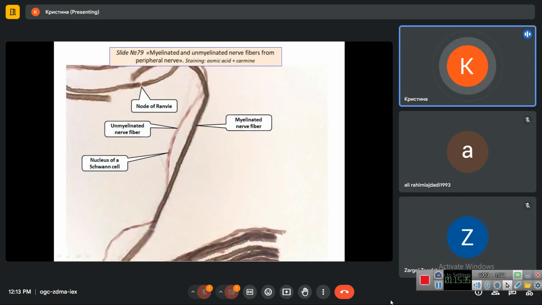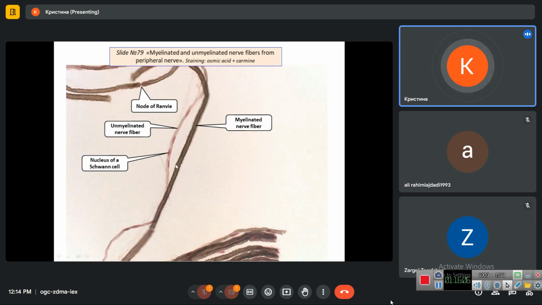This is the preparation of the peripheral nerve with myelinated and unmyelinated nerve fibers stained with osmic acid and carmine for cell nuclei. We see here both thick and dark myelinated nerve fibers and thin and light unmyelinated nerve fibers. In unmyelinated nerve fibers, we see pinkish cell nuclei of Schwann cells.